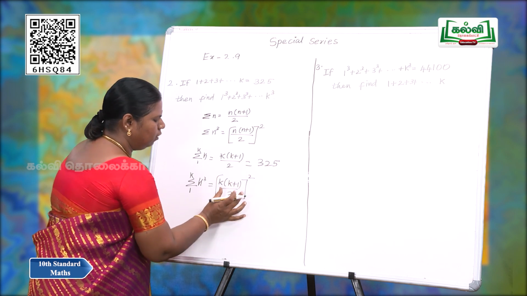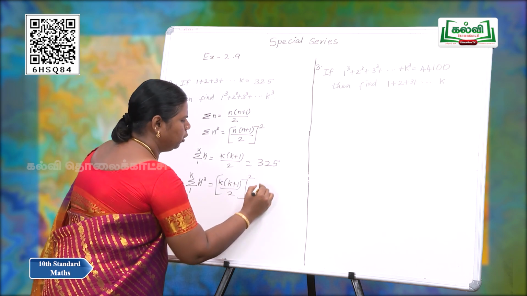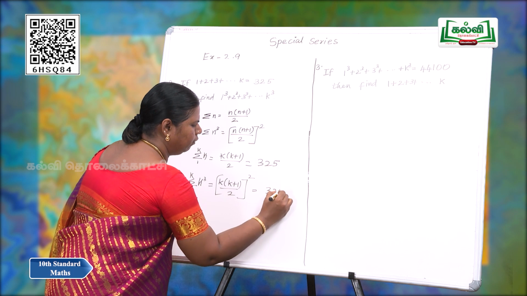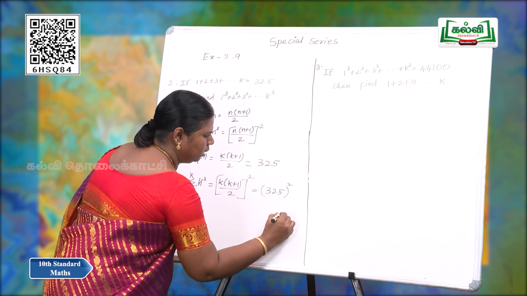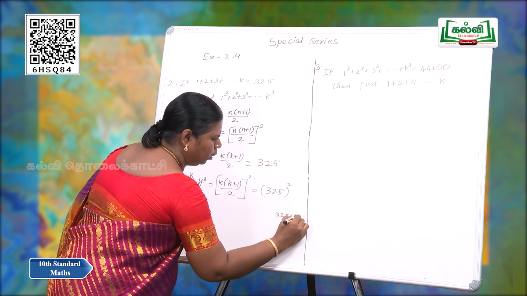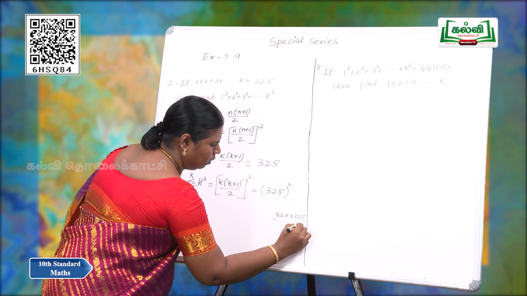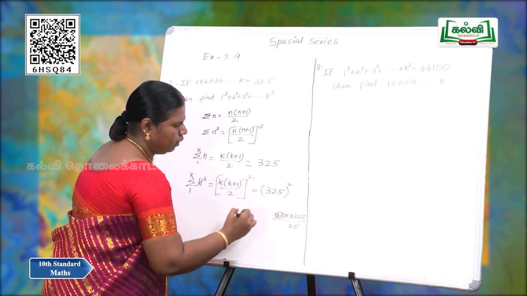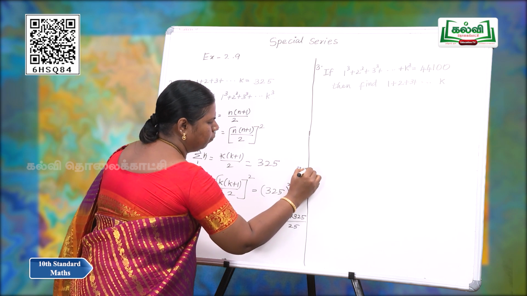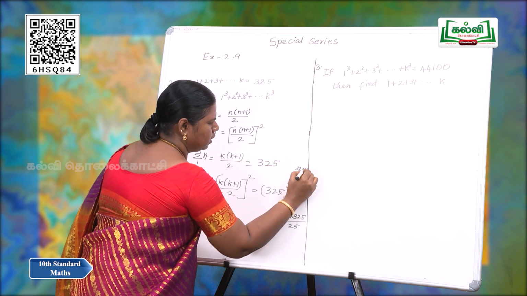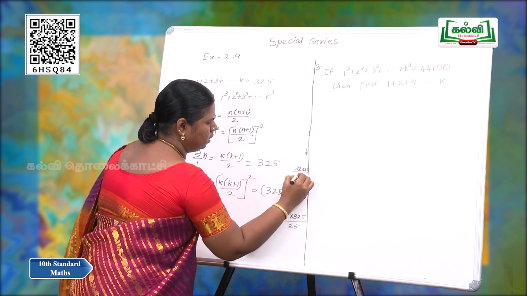We have the value for k into k plus 1 by 2. So, substitute 325 here, the whole square. On multiplication, 325 into 325, 5 5s are 25, and so on.